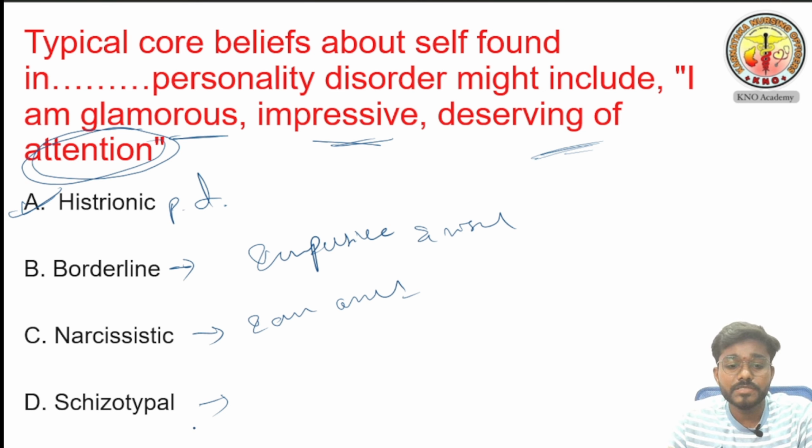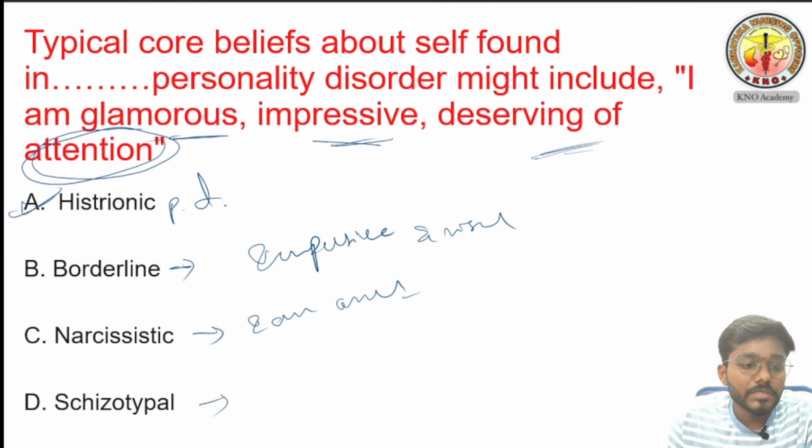If the person says I am correct, everybody else is wrong and I need constant admiration and praise from others, then it is called narcissistic personality disorder. And if the person says I have impulsive and risky behavior, then it is called borderline personality disorder.